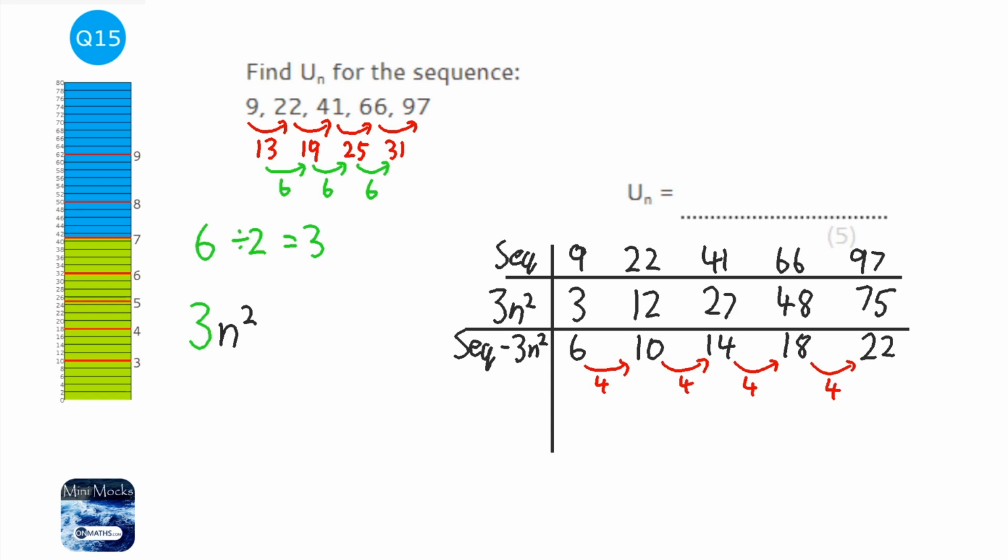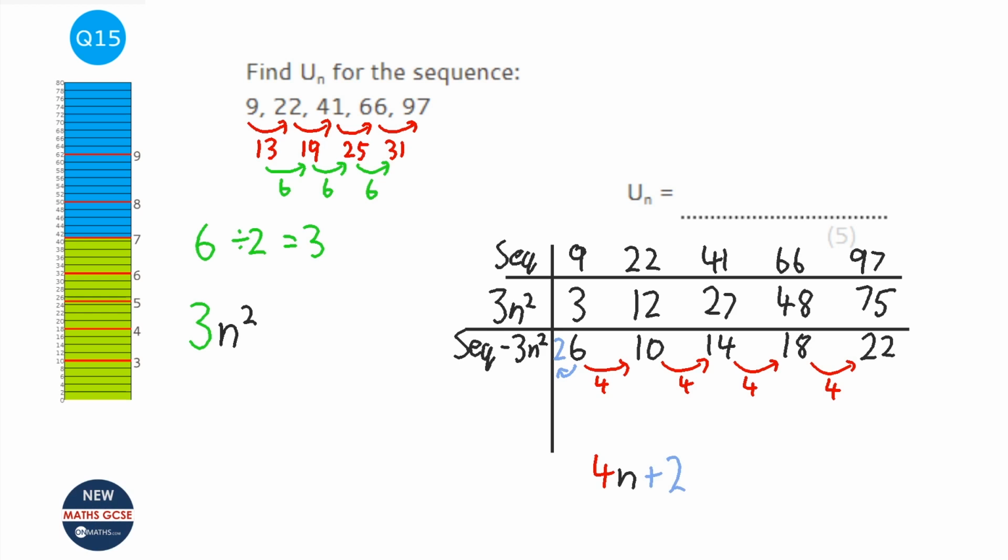And we find the nth term of this linear sequence. So we're going to have 4n, and then we're going to work out what the 0th one is. And I've not left myself very much room, and that's going to be 2. So our 0th term is going to be 2. So we know it's going to be 4n plus 2.